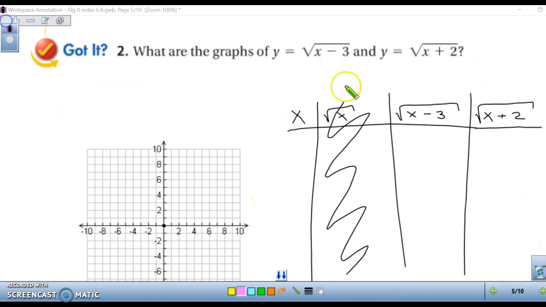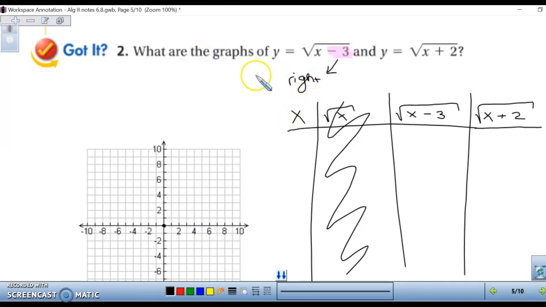In the second example, we have square root of x minus 3 inside of our square root, which means that this is going to go which direction? To the right. And square root of x plus 2 inside the radical is going to move our graph to the left. All right, so let's plug in some numbers. I decided to skip that first column because you already know what the graph looks like. We did it in the first example.